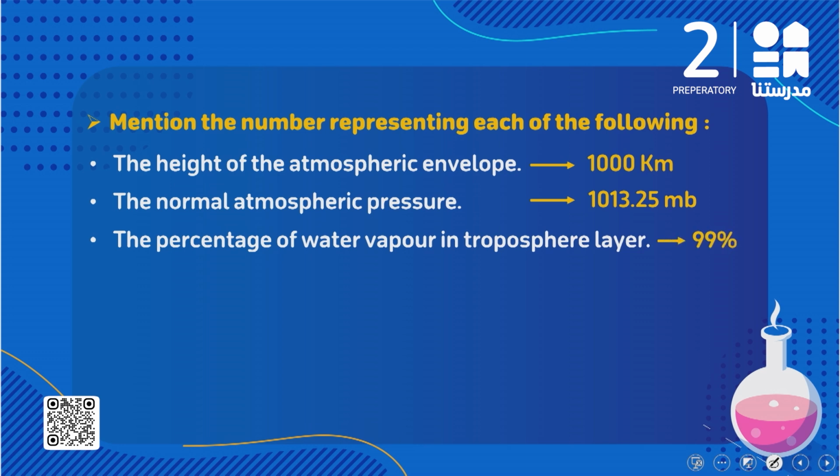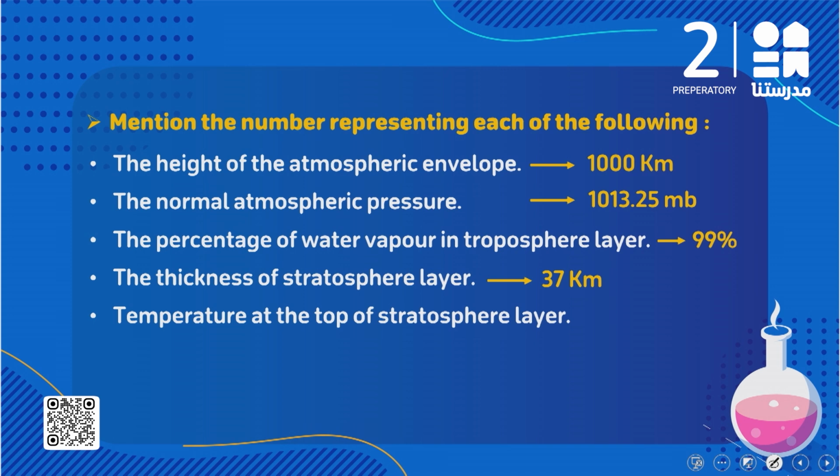طيب what about the thickness of stratosphere layer؟ قلنا stratosphere layer it has a thickness equal 37 kilometer. What about the temperature at the top of stratosphere layer؟ احنا قلنا temperature في stratosphere layer بيحصل لها increases until it reaches what؟ 0 degree Celsius. Thickness of ozone layer احنا قلنا الأوزون extend from a height 20 to 40 kilometer.